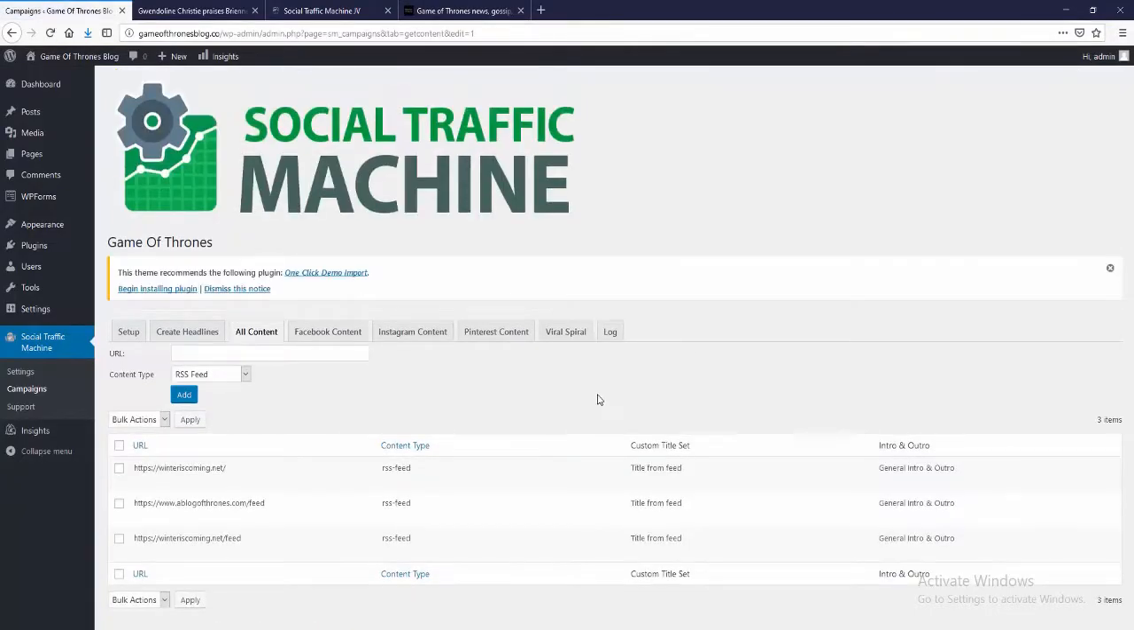Literally, you can get content from wherever you want, and you can have it start posting to your site as simple as that. Obviously, as I've mentioned before, we can also add in YouTube channel URLs or YouTube playlist URLs and start getting video content to your site too, if you wish to. And obviously it goes without saying that that content will then be shared on your social profiles.